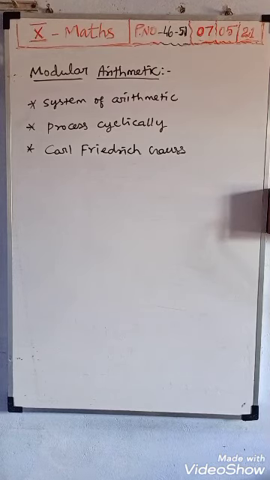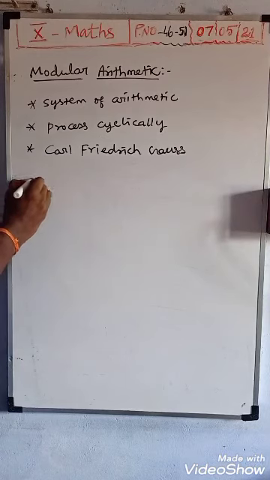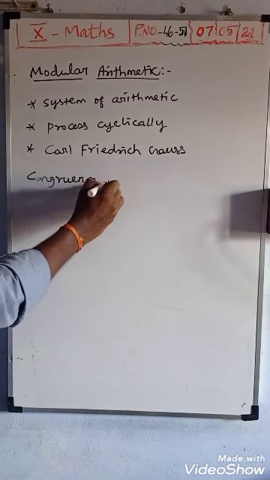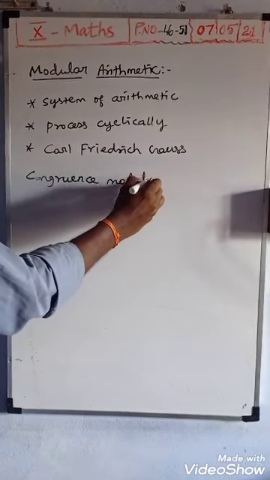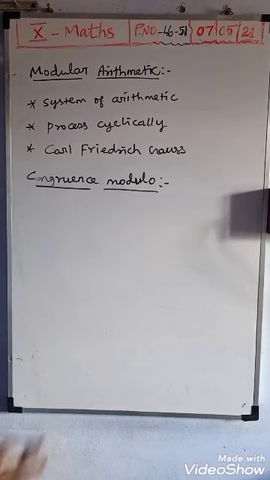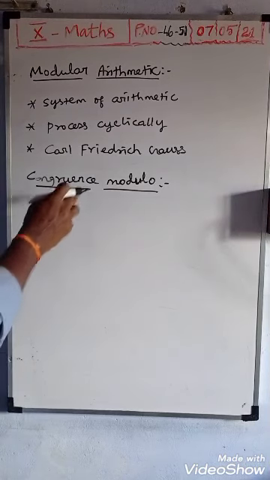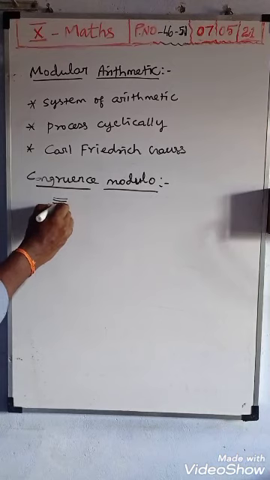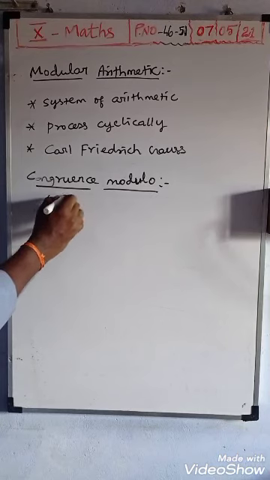In modular arithmetic, one of the definitions we use is congruence modulo. Using congruence modulo we will solve the problems, so first you want to know what congruence modulo is. This is the congruence symbol.